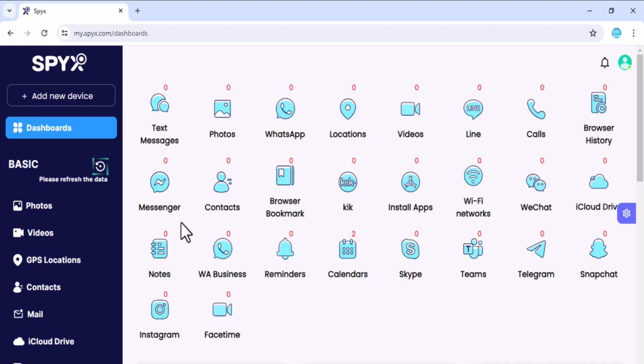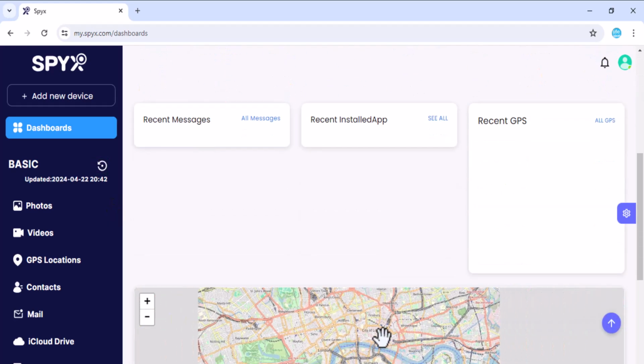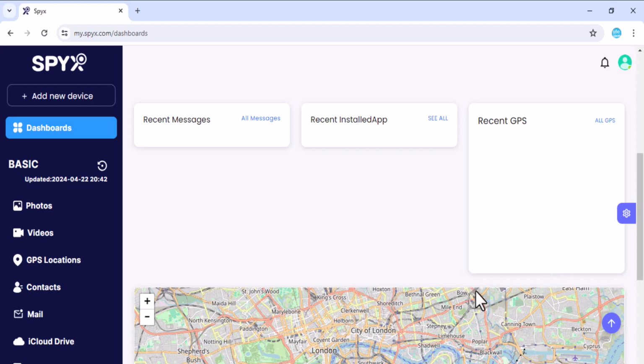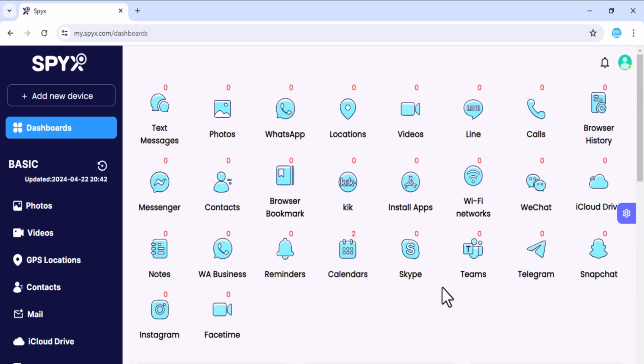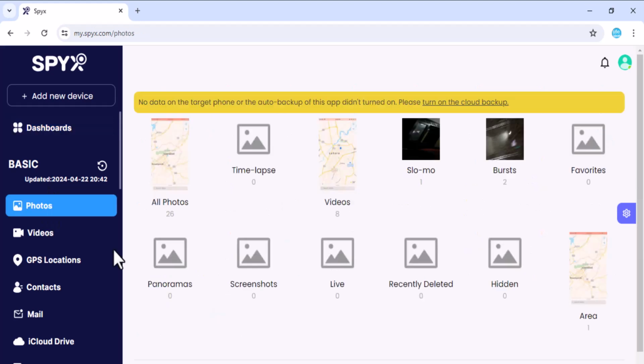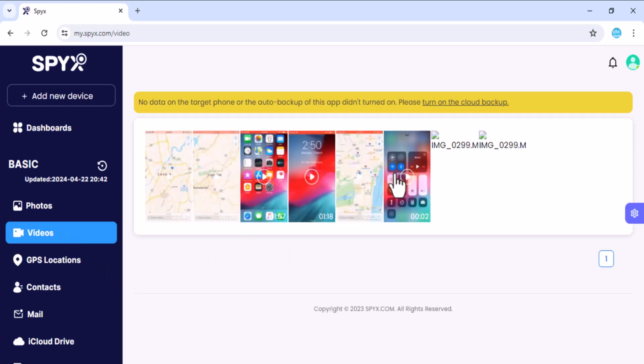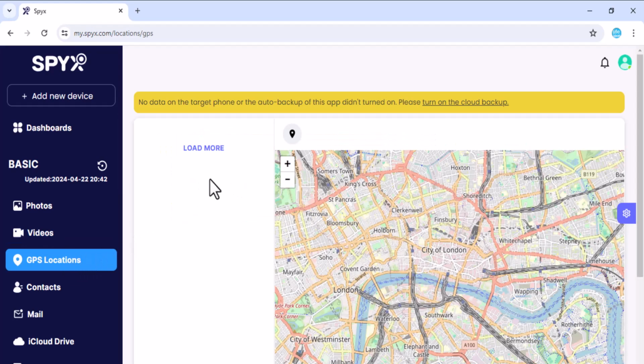You will see the interface like this, and here is the dashboard. I can see the data of my child's phone. You can see all the features in the sidebar of the interface. Click on the corresponding features to view all the data of the software. SpyX also offers the ability to monitor your kids' calls, text messages, photos, videos, and much more. You can also view the videos saved on their phones. You can see all the contact list of your child's phone. You can also read all the text messages. You can see the list of installed applications, GPS location, and many things.